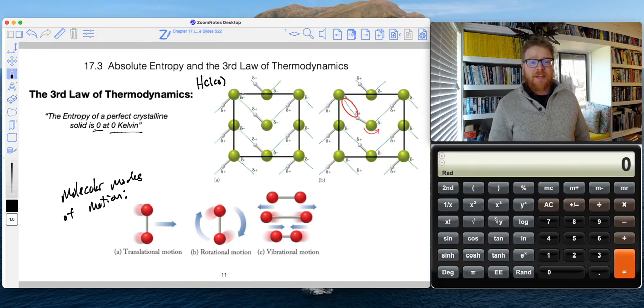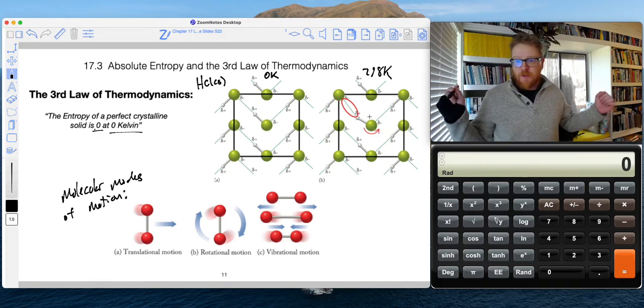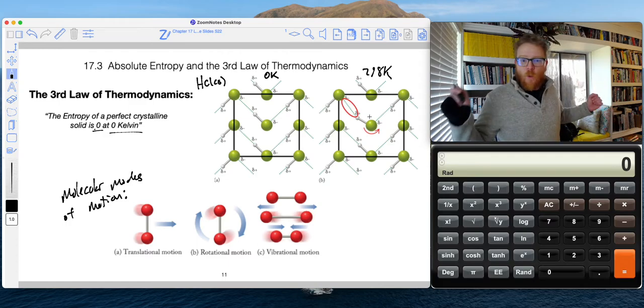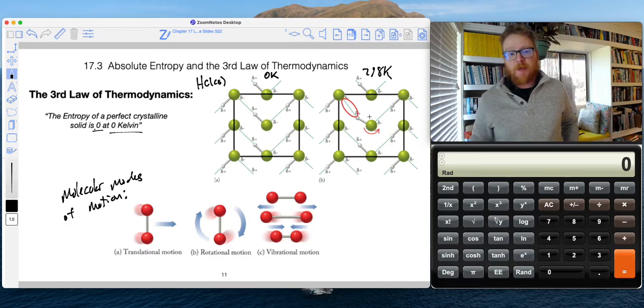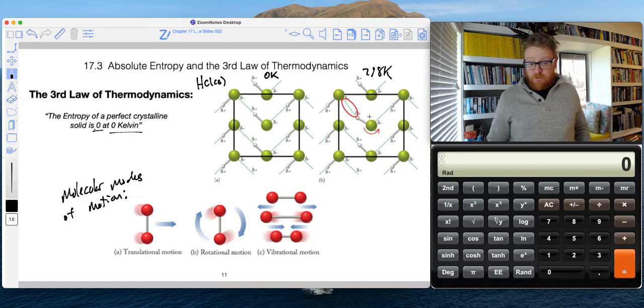Well, in reality, if this was 298 Kelvin, room temperature, it can still exist in this perfect crystalline solid, but there is going to be a little bit of movement in that crystalline solid. The molecules are going to want to wiggle around against each other, and that will be manifested in an increase in entropy. So the third law says entropy is 0 at 0 Kelvin.